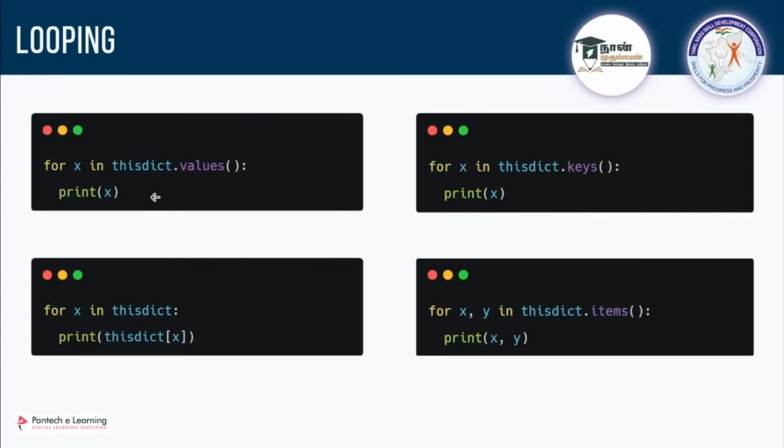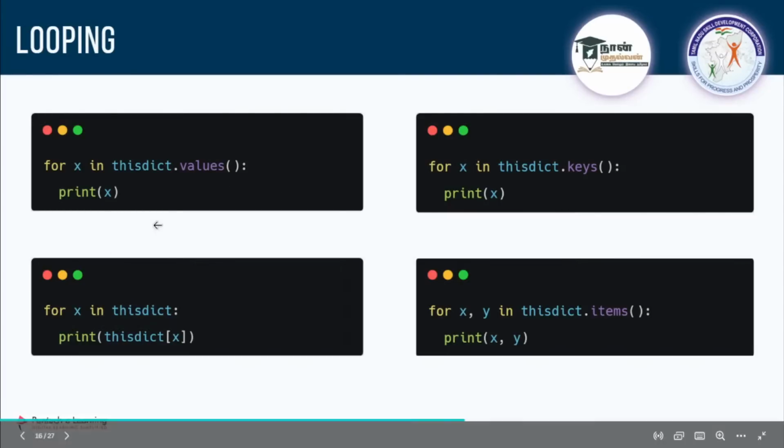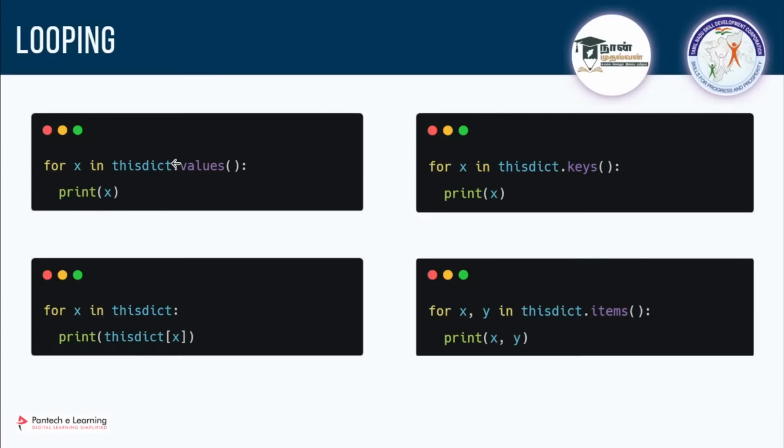So in a dictionary you can loop with these things. I'll explain them one by one. What will happen if you call the name of the dictionary and go for dot values? It is going to give me the values, right? It will be in a list, so this is like looping through a list. All the elements will be printed one by one. The values will be printed. If you go for keys, the same will happen. The key names will be printed in that manner.